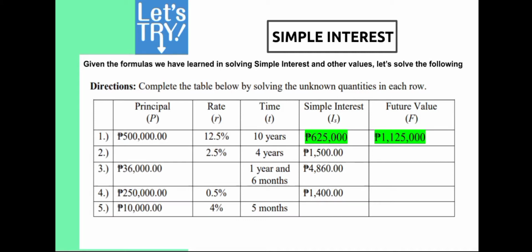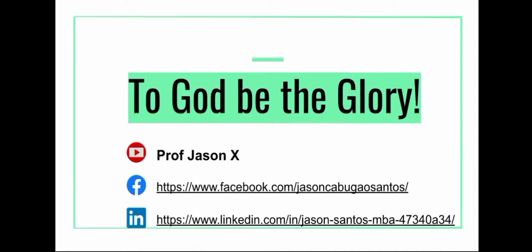And then yung future value, paano naman yung nakuha? It is just adding principal 500,000 plus 625,000, which is the simple interest. So there you have it. May sagot na tayo doon sa dalawa nating items. Again, I'm leaving items number 2 to 5 to you to answer, and I hope you have learned something from this very short discussion.